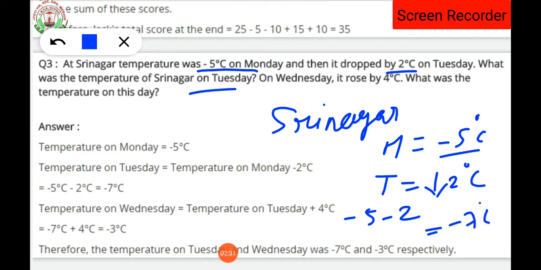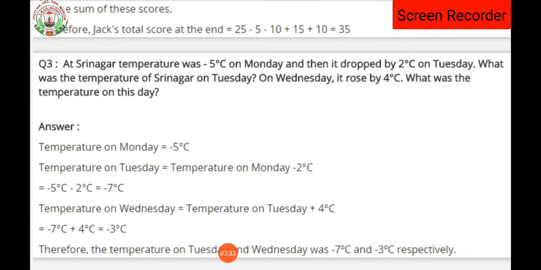Now in the question it is asked that on Wednesday it rose by 4 degrees Celsius. Rose means it increases. Dropped means decreased. So on Wednesday the temperature increases by 4 degrees centigrade.